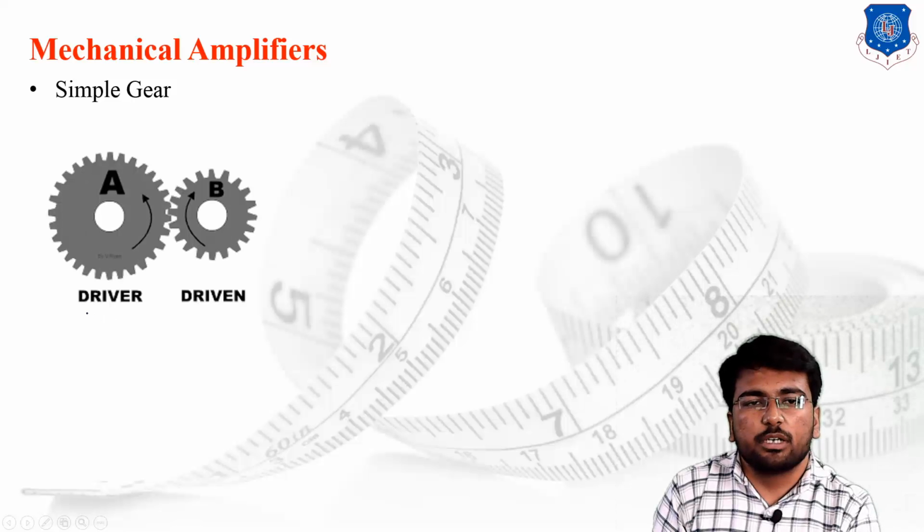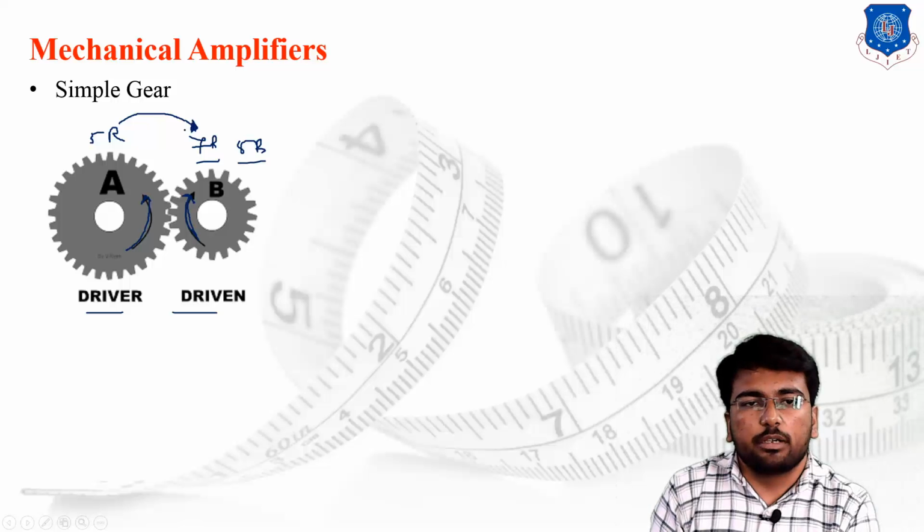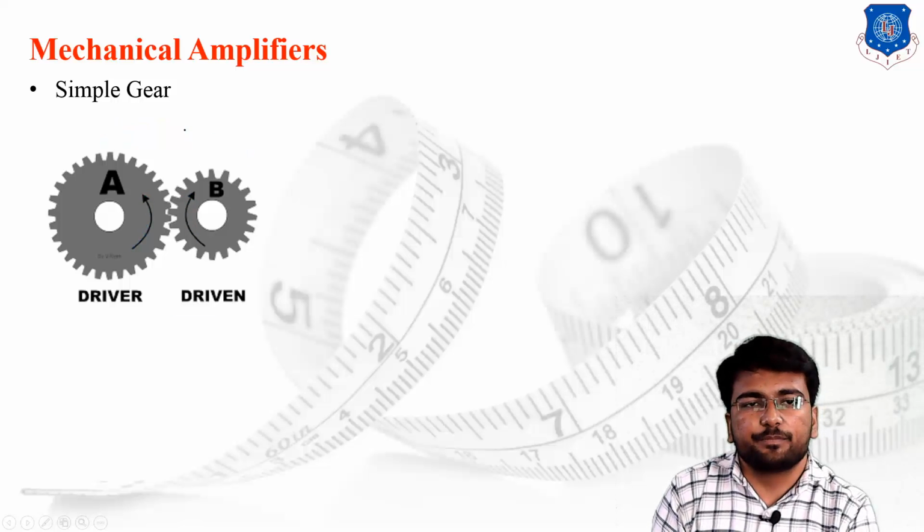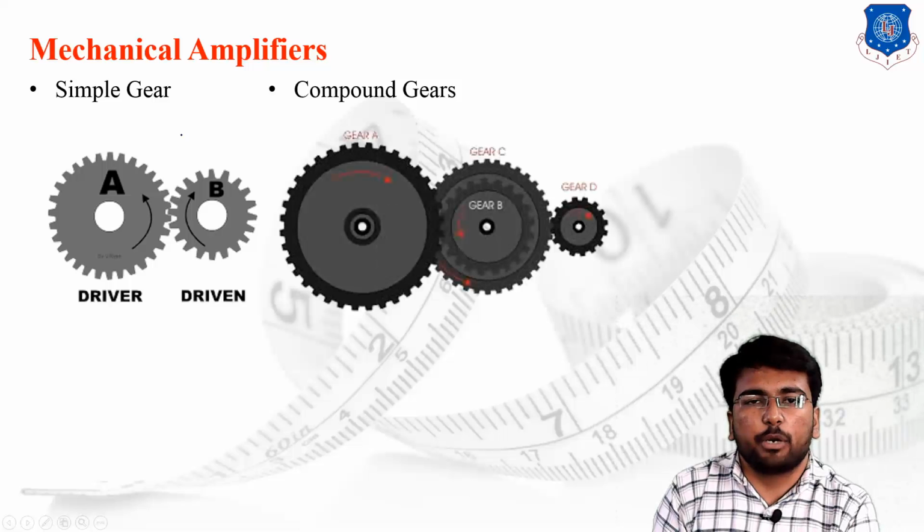The figure shows the driver and driven gears. The driver will provide some rotation and the driven will follow the driver. But if the size of the driver is higher than the driven, then if the driver makes 5 rotations, the driven will make 7 or 8 rotations. So we can amplify the value of rotation at the end of the driven setup. The next one is the compound gear.